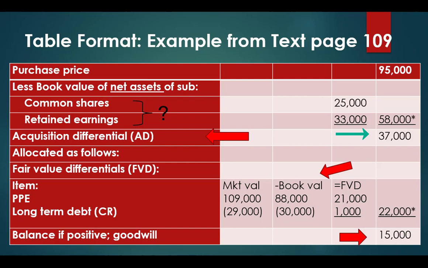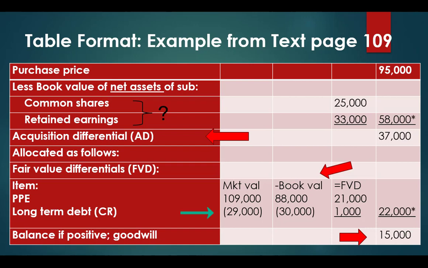This results in giving us an acquisition differential of 37,000. We want to allocate that 37,000 between 2 things: our fair value differentials and goodwill, the remainder going to goodwill. If we take a look here, we can see that there are differences between the fair value and the book value for our PP&E and our long-term debt. PP&E has a market value of $109,000, but only a book value of $88,000, giving us a fair value differential of $21,000.